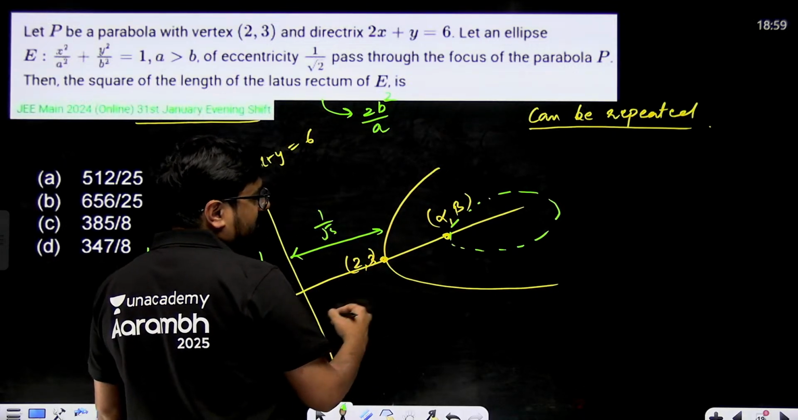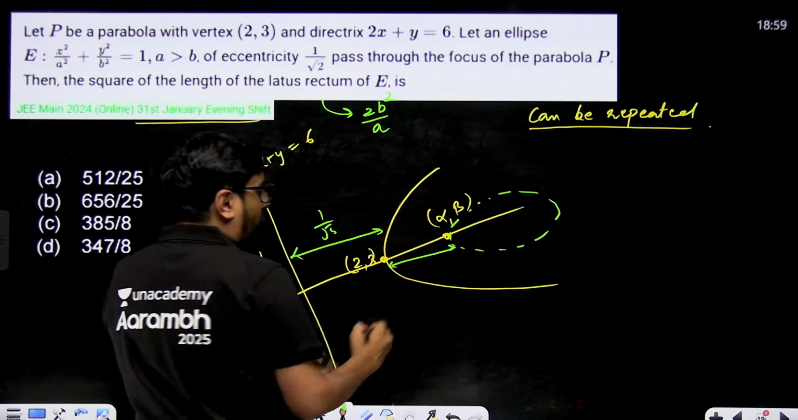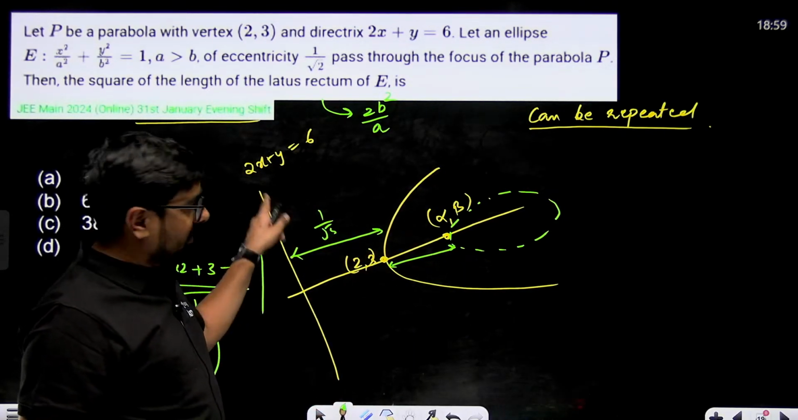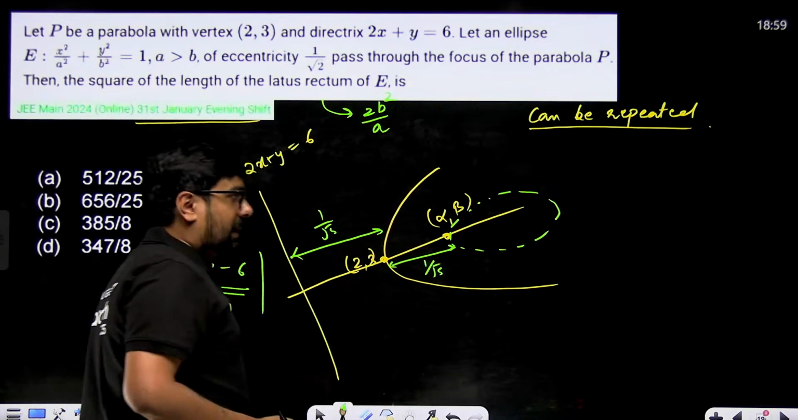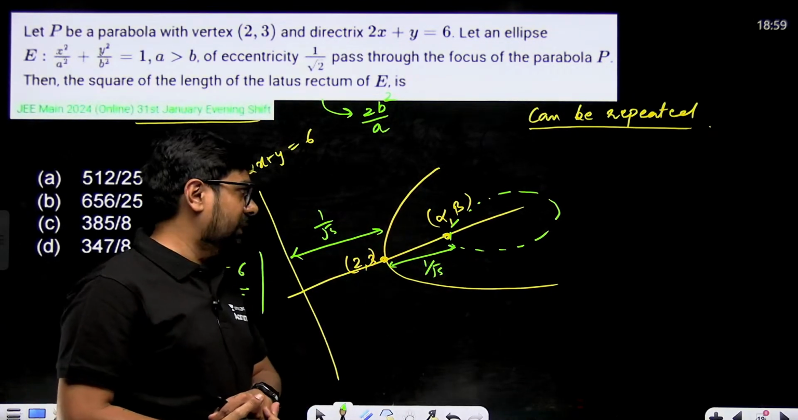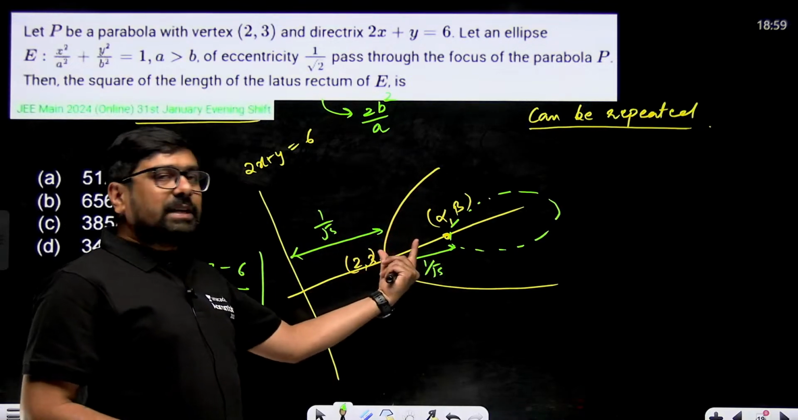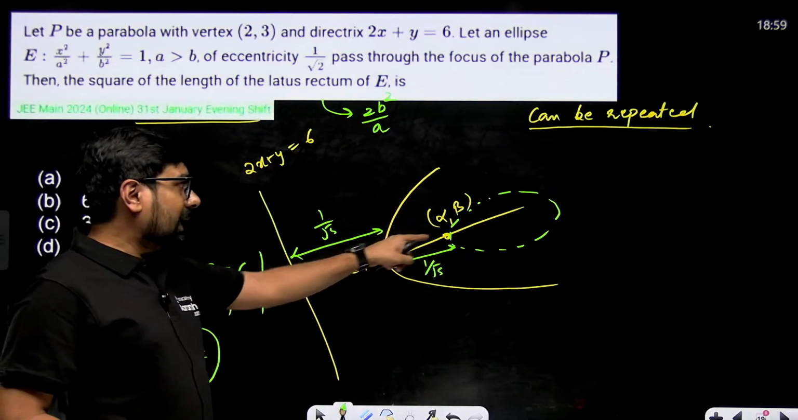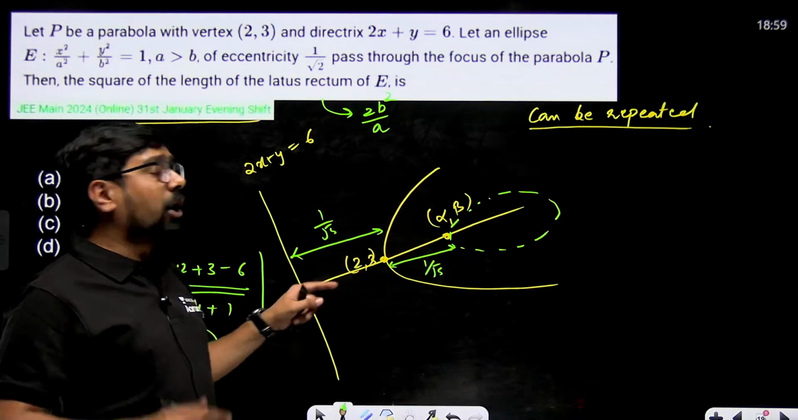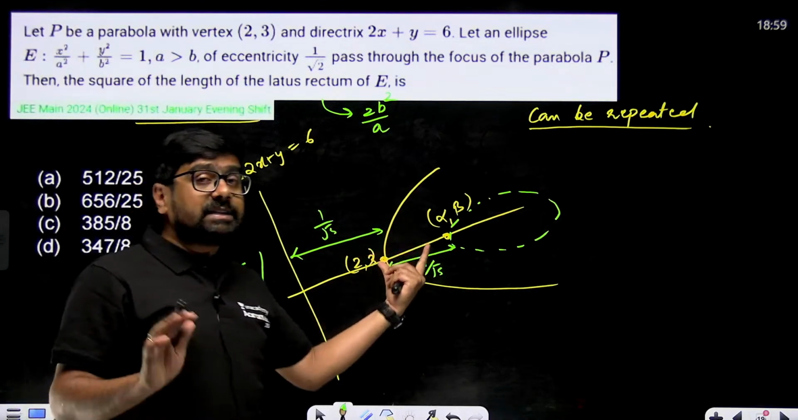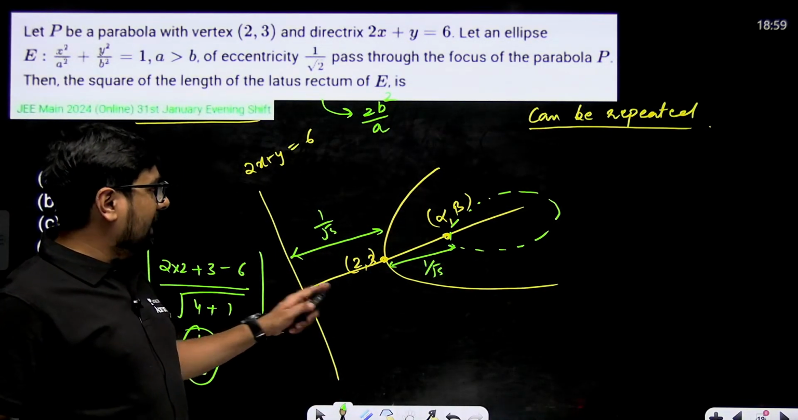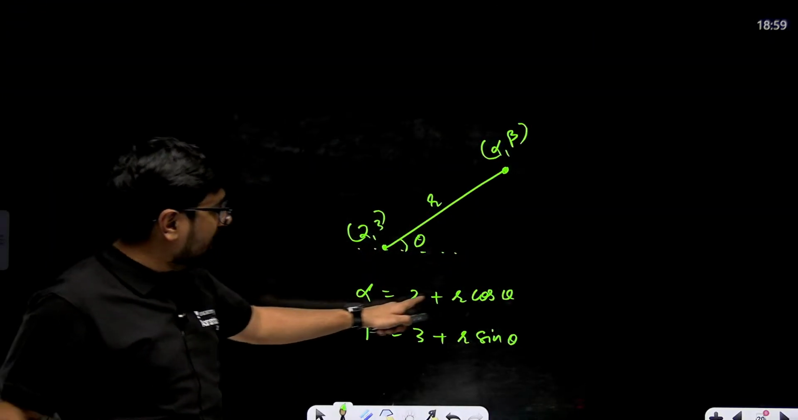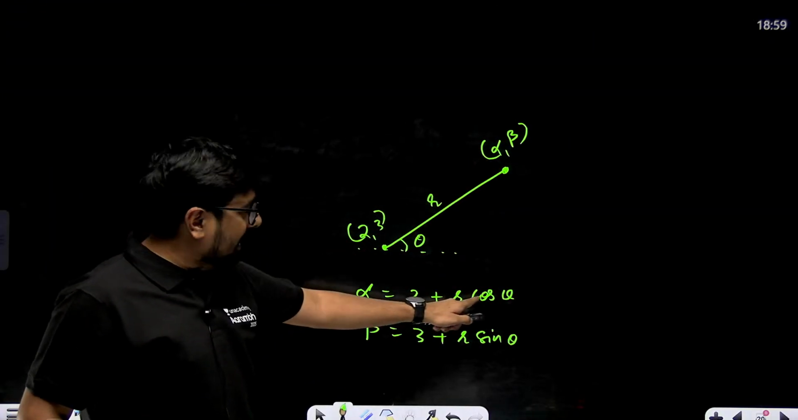If this distance is 1 by root 5, distance between focus and vertex and point on directrix is also same. PS is equal to PM is the property of parabola. So this distance is also going to be 1 by root 5. Now, you can use this and then find point alpha comma beta, or use parametric representation. Distance formula will complicate the situation over here. Now, what do I need? I need r and theta.